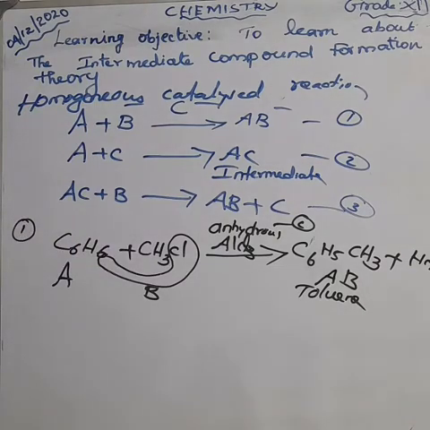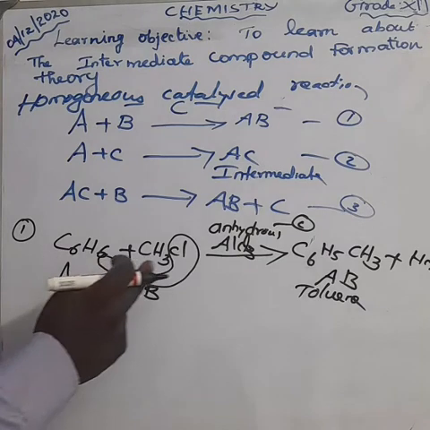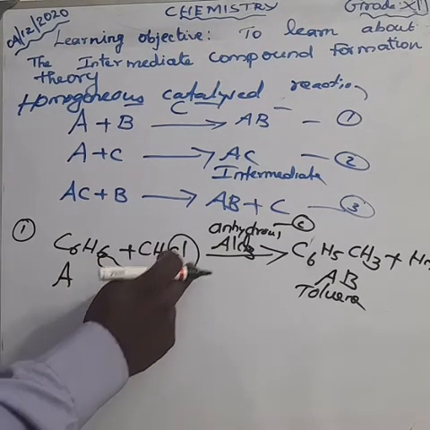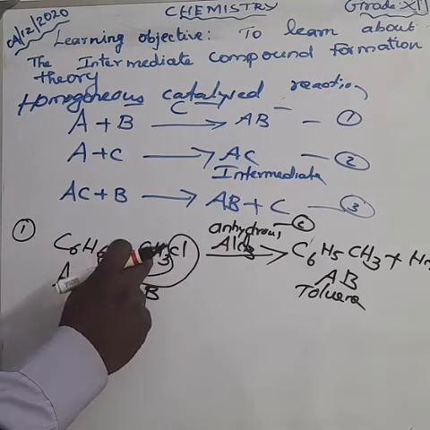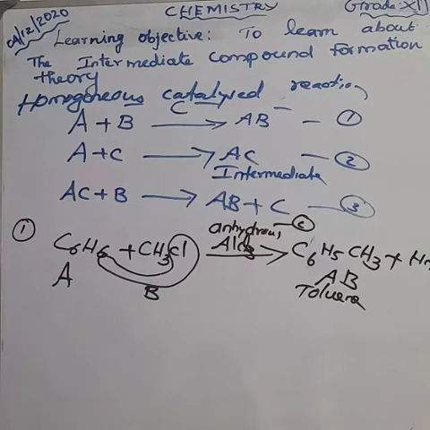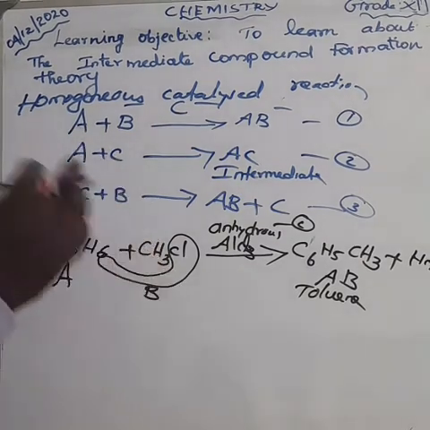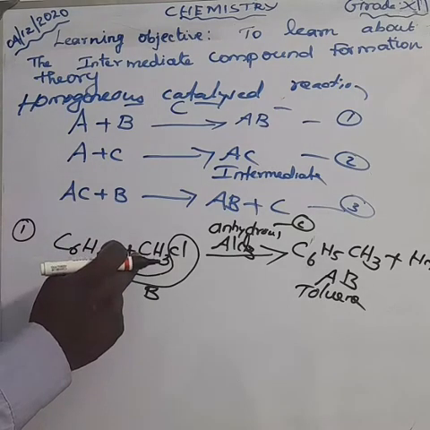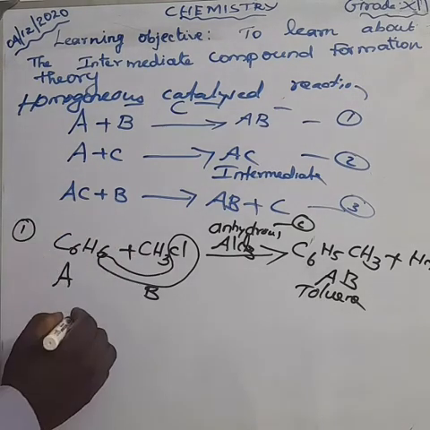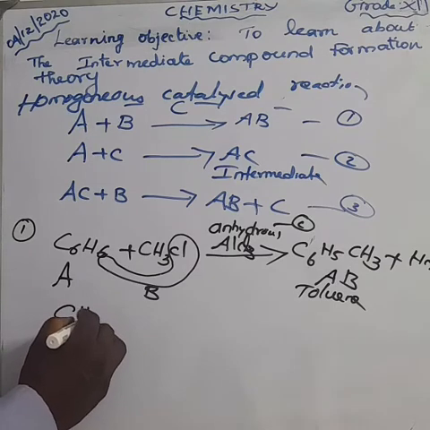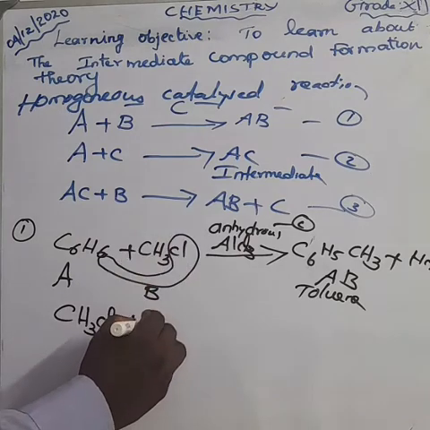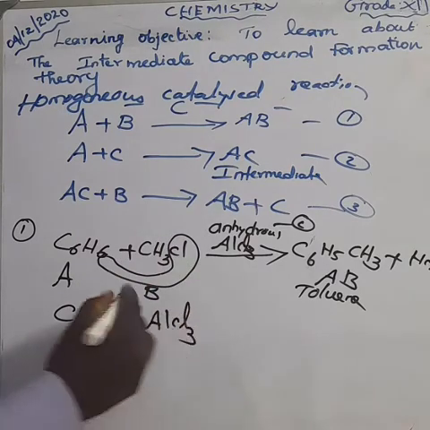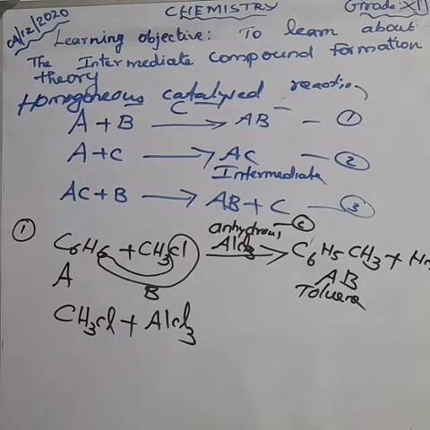Okay, how can we explain the reaction? First of all, methyl chloride reacts with aluminum chloride. Any one of the reactants first combines with the catalyst. First we are taking one of the reactants, that is methyl chloride, CH3Cl, and it reacts with aluminum chloride.